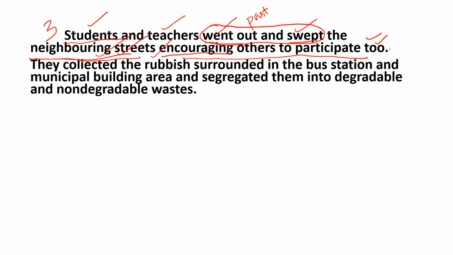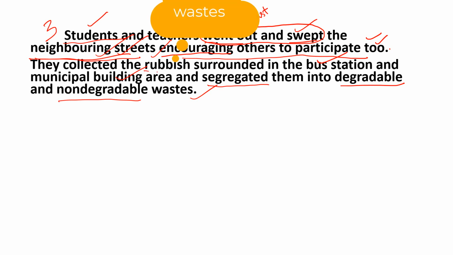Second sentence. They collected the rubbish surrounding the bus station and municipal building area and segregated them into degradable and non-degradable waste. So here we are giving further actions that we did. Rubbish here means the waste material around the bus station.